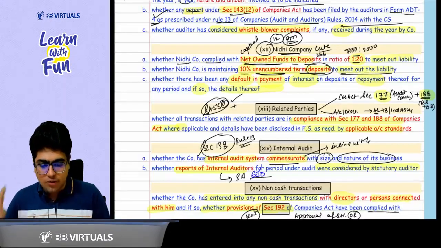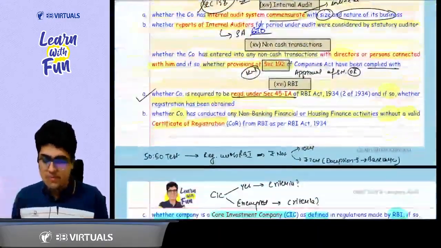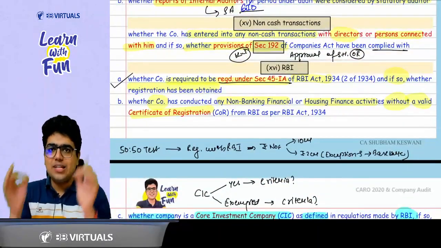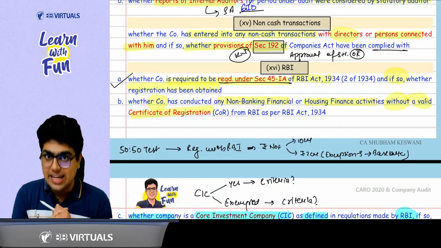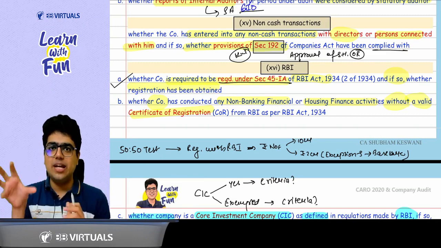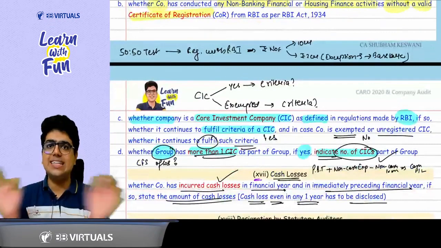Now, sir, how to get the cash? RBI. 4 clauses of RBI. Quickly recall. Sir, the 4 points of RBI were very simple. First of all, NBFC: whether the company is required to be registered under section 45-IA, get the registration done. Second thing, is it carrying out the business of an NBFC or a housing finance company without taking the registration? Then the next 2 points about CIC.